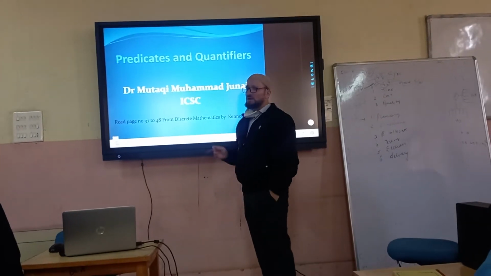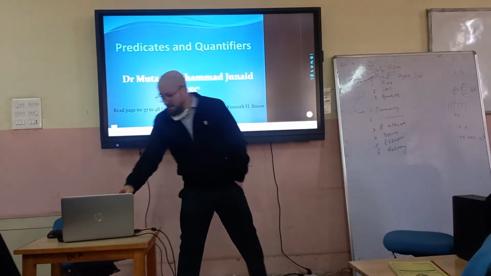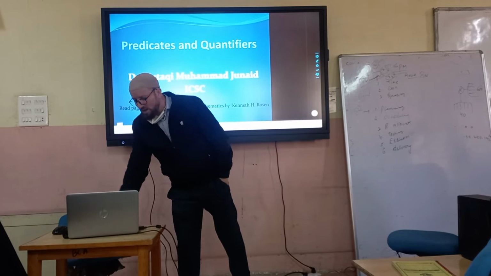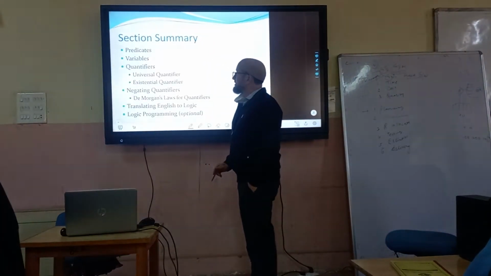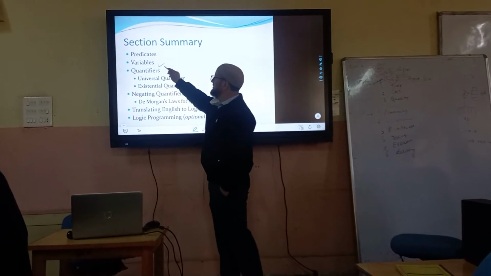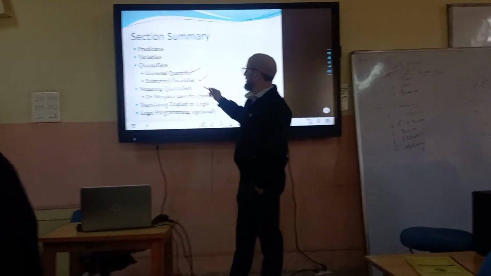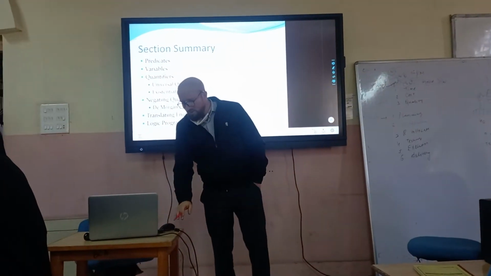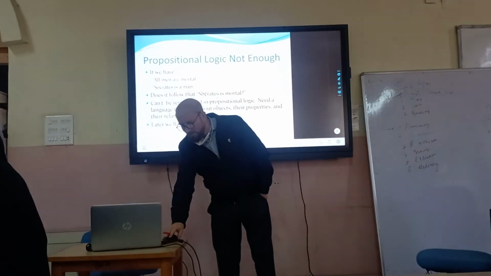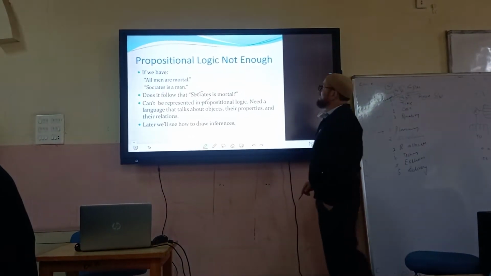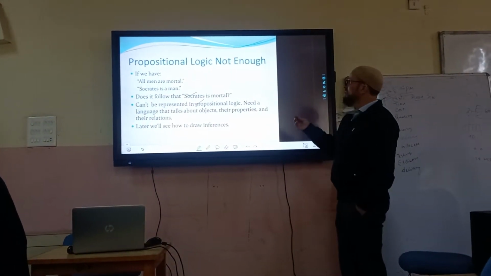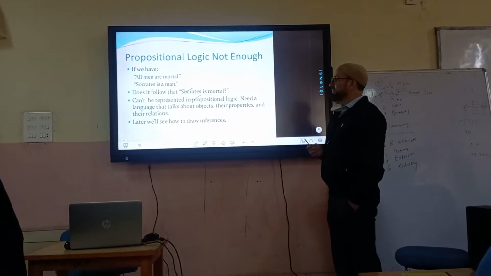So, predicates and quantifiers. If we had a predicate, then why are we having a quantifier? Now these are the predicates, and we have variables, and we have quantifiers, universal and existential quantifier. We'll talk about them a little bit. We are saying propositional logic is not enough.